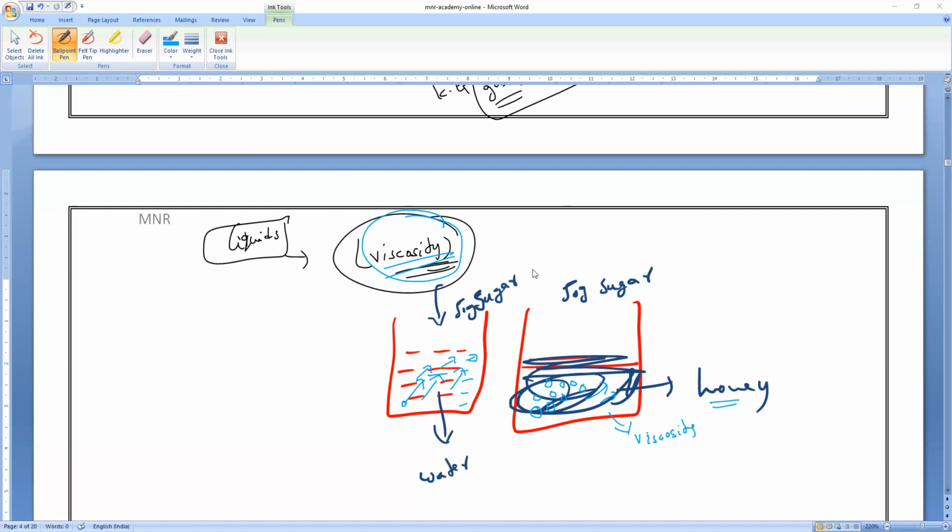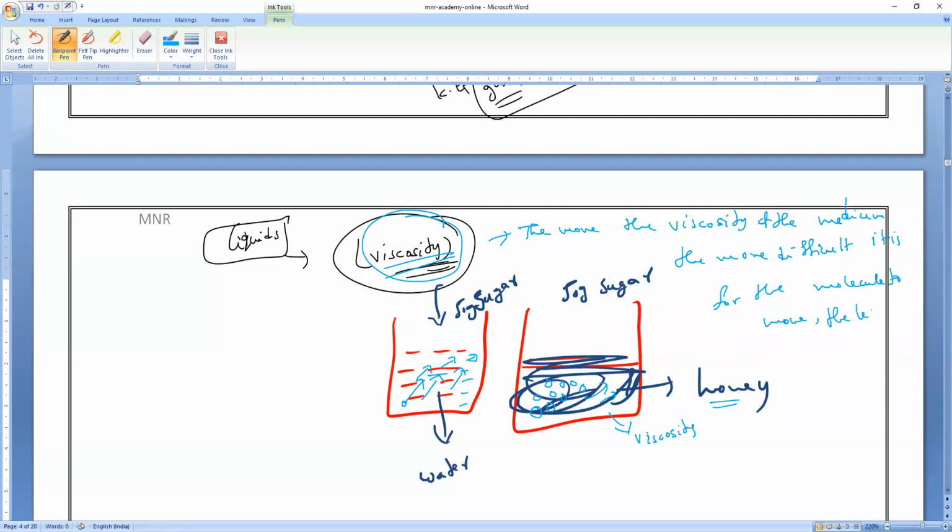So write the statement. The more the viscosity of the medium, the more difficult it is for the molecule to move, the less the diffusion rate. Shivani, are you writing? Sir, can you repeat it? Yes, I am writing diffusion rate.